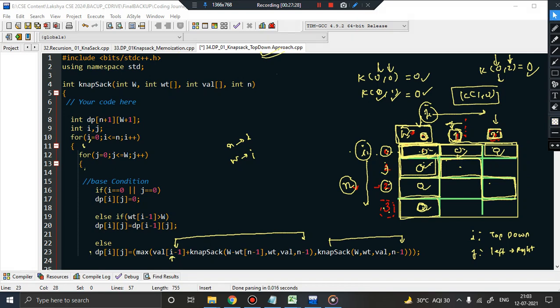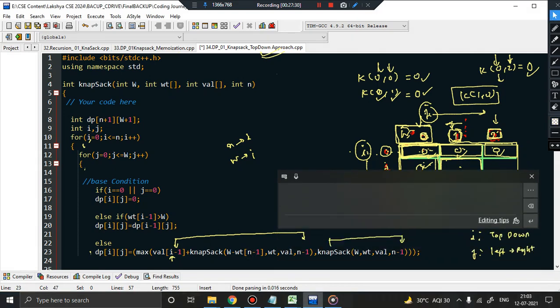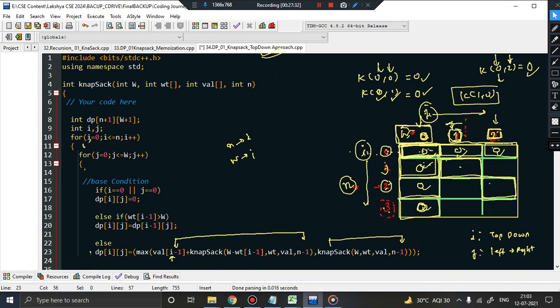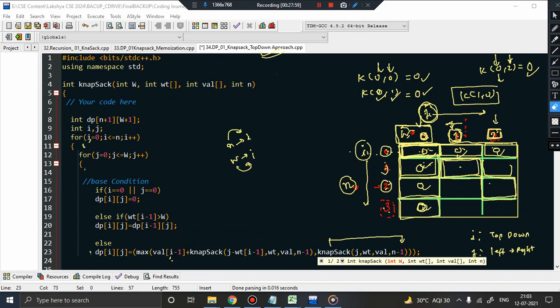Okay, the same thing I will be doing here. Instead of n I will be writing what? i, and wherever I was writing w, I will be writing what? j. So capital W replaced by j, because that indicates the capacity of knapsack, and we know that for every sub problem the capacity is going to change, isn't it? For this sub problem the capacity is 1, for this sub problem the capacity is 2. That will be basically kept track by the variable j. That is why I am writing j instead of w. So instead of w write j, instead of n write i. I hope it is crystal clear. So this is what we did.